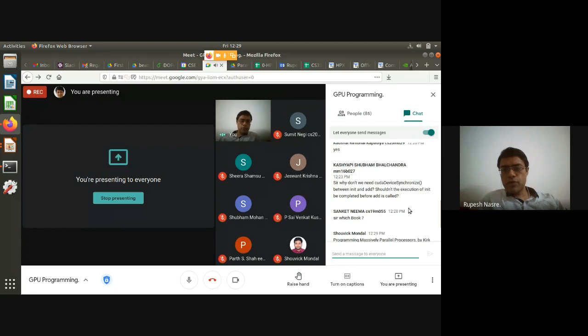Why don't we need cudaDeviceSynchronize between init and add? Shouldn't the execution of init be completed before add is called? Yes. You are correct that init finishes before add is started, and therefore you don't need cudaDeviceSynchronize between them. Even if you give it, it doesn't hurt.